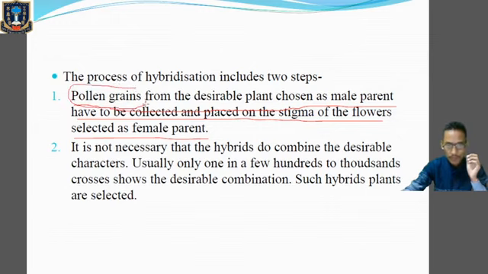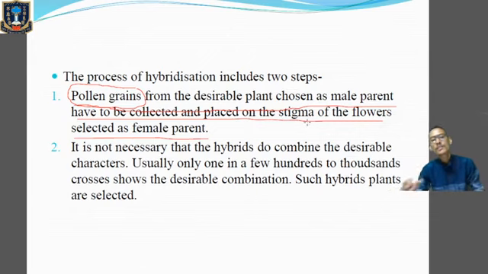What do you mean by pollen grain? Because before going into hybridization, you must have knowledge about the male gamete and the female gamete of a flower, of a plant. So what is pollen grain? Pollen grain is mainly the male gamete of a flower or of a plant. So what we are doing over here, we have to take the pollen grain from the desirable plant. Clear? And after selecting the pollen grain with desirable characteristics, it has to be placed on the stigma.